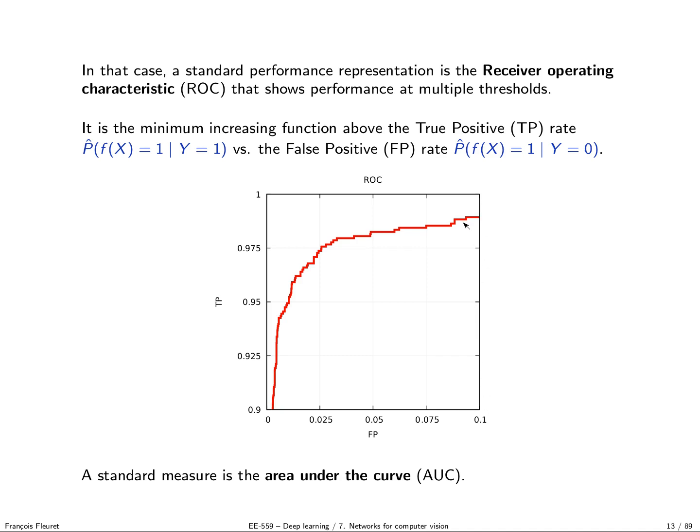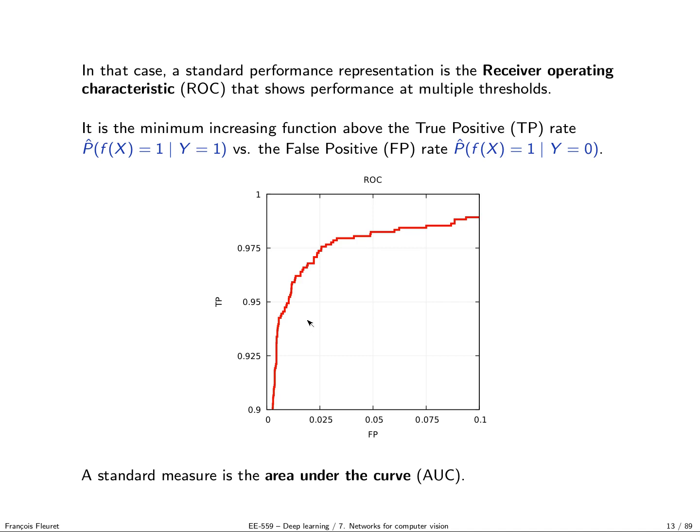If on the contrary I put my threshold super high, I'm going to respond always 0, and I will have a very low false positive rate, because of course I always predict 0, but I will also have a very low true positive rate. So the ideal case would be to be in the upper left corner, and when we move around, we see that indeed in that case we get close to the corner, but the best we can do is, for instance, 0.25 false positive for 97.5 true positive.